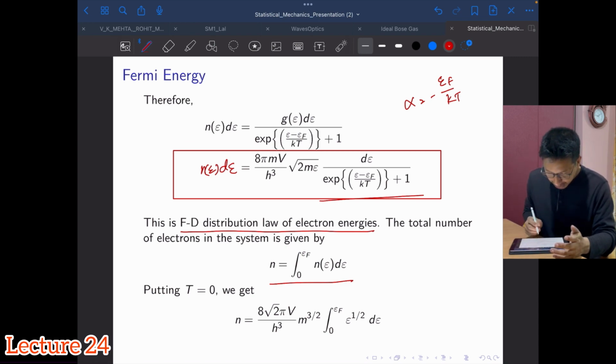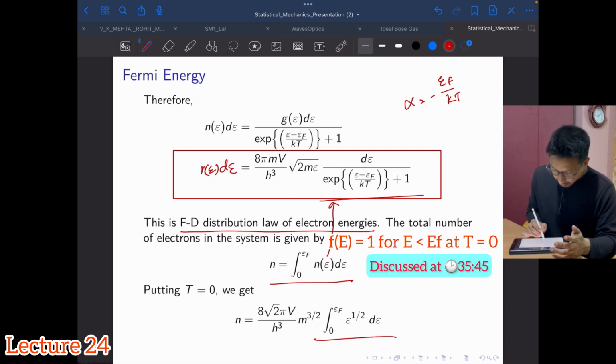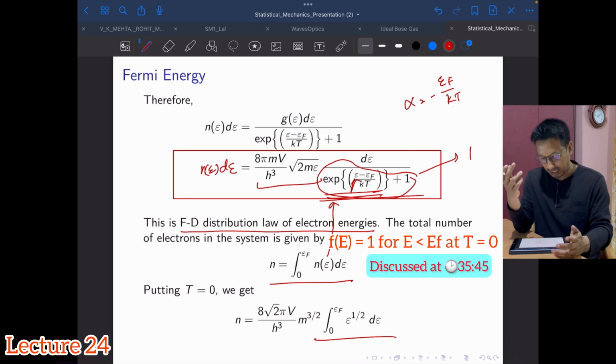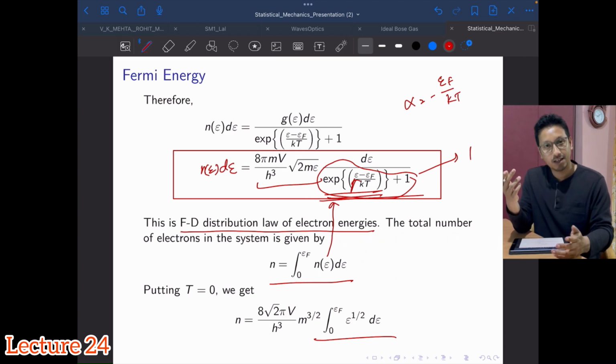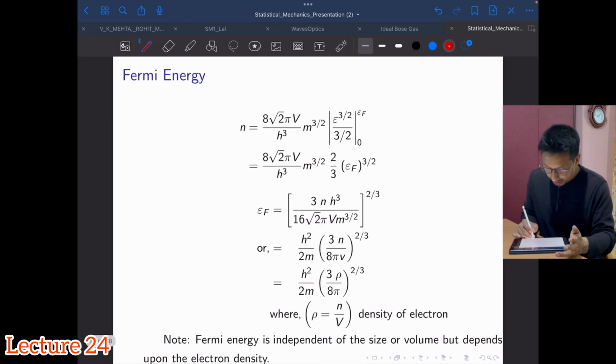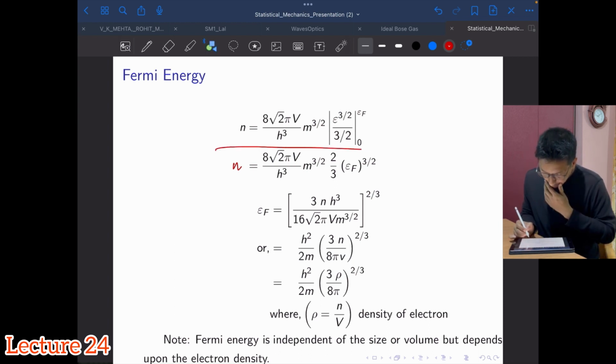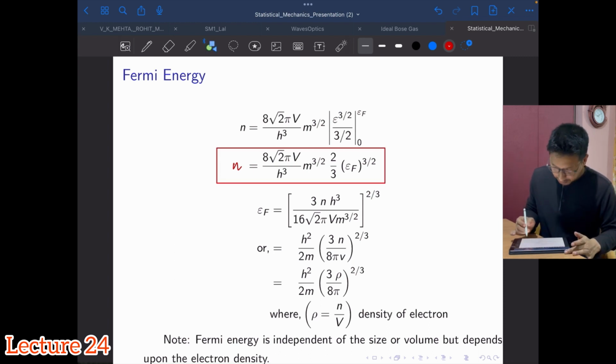So how did I get this? The expression for this N of E is this. Here this part will come as it is. From this term I will get 1, so that's why there is no expression of that. I will remain with this E to the power, from here E to the power half will come. I have to integrate over that. If I carry out the integration and substitute the values in the limits, I will get this. So this also you need to keep in mind. This expression I will be using later, just a few minutes to go.